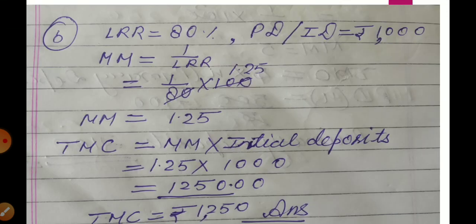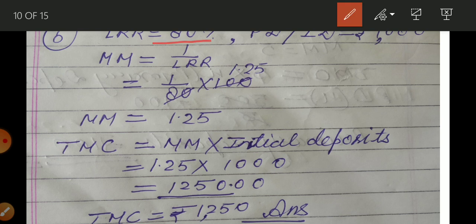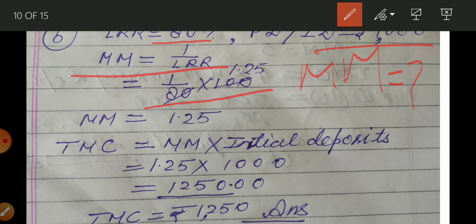Okay, now next, if legal reserve ratio is 80% and initial deposit is 1000, so what will be the value of money multiplier? That is your question. So this is your equation. Now we are going to put the value. So how much will be the value of money multiplier? It will be 1.25. Now we are able to calculate total money creation.